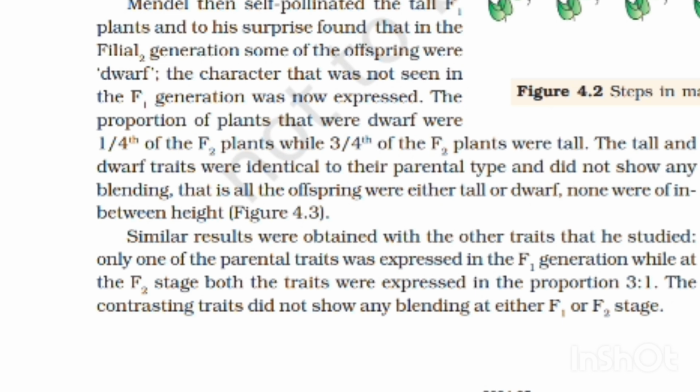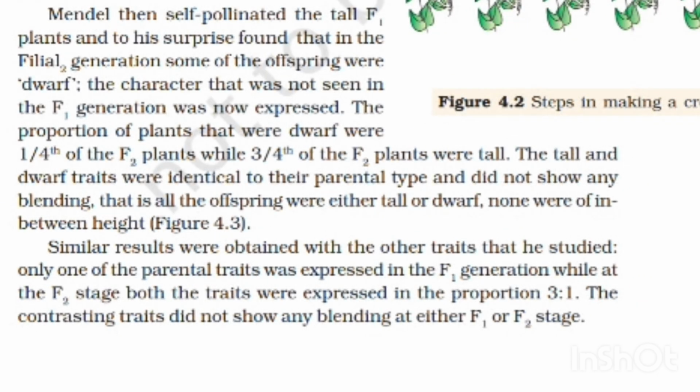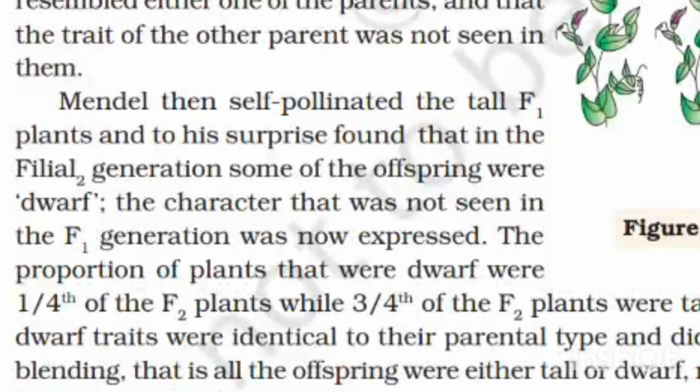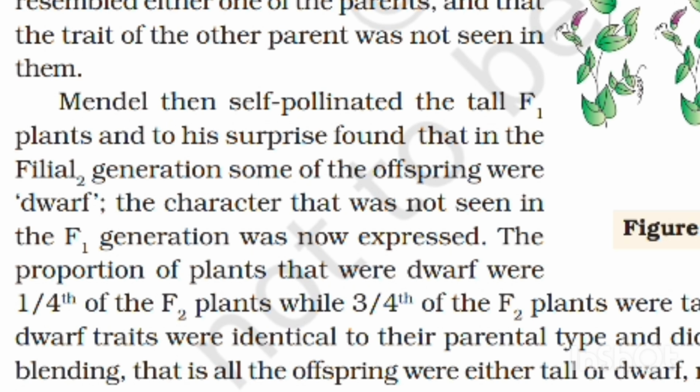Mendel observed that all F1 progeny plants were tall, like one of its parents. None were dwarf. He made similar observations for other pairs of traits. He found that F1 always resembled one of the parents, and that the trait of the other parent was not seen in them. Mendel then self-pollinated the tall F1 plants and, to his surprise, found that in the filial 2 generation